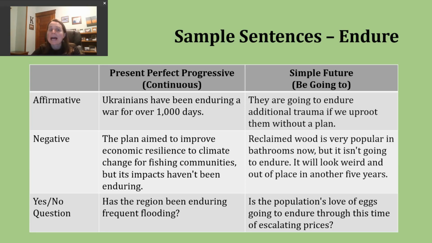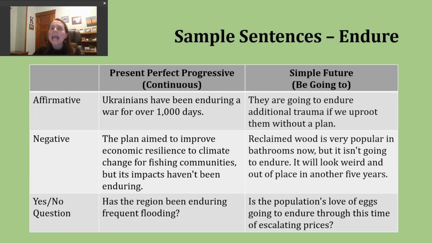Now let's take a look at a negative present perfect progressive sentence. Again, we're going to pay attention to our subject. We'll use either have or has, whichever form matches that subject, then the participle been, and then the ing form of our verb. Here's another example.